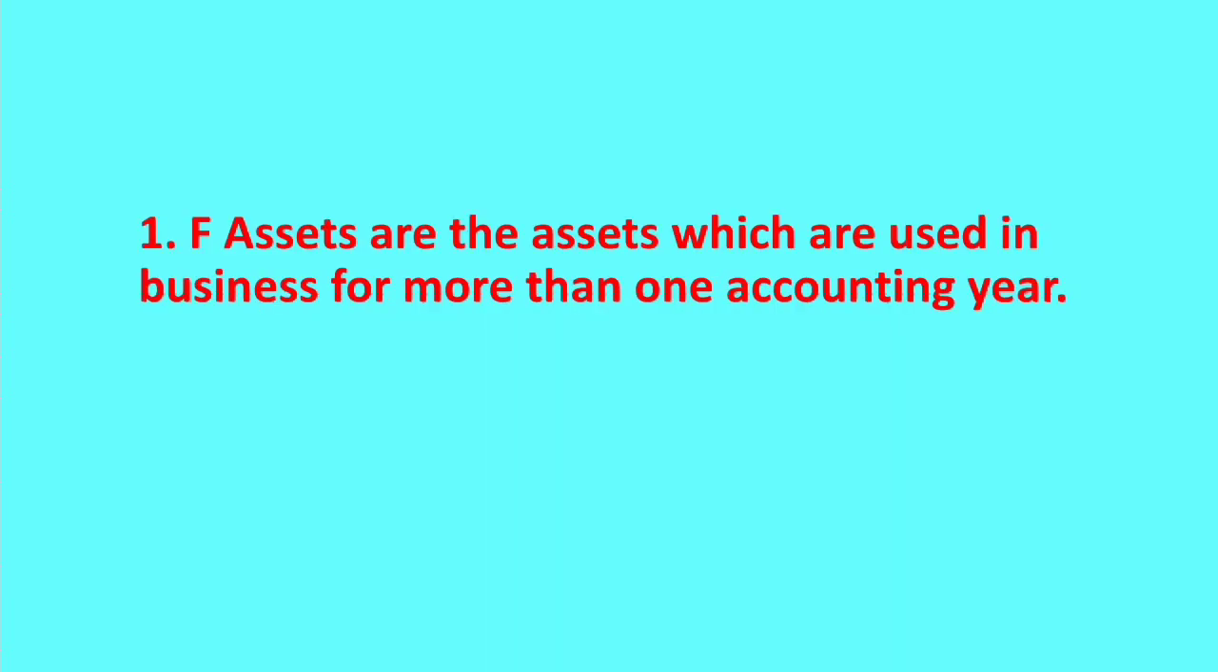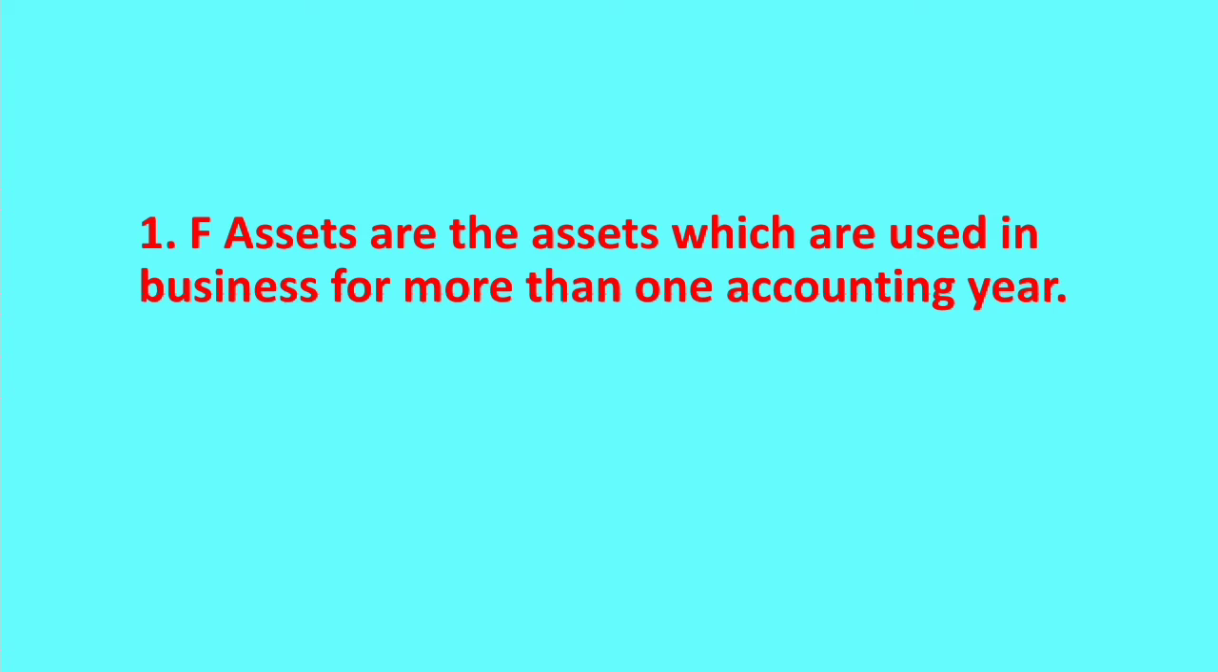Today we are starting a new lesson. Depreciation. What is depreciation? It is a term related to fixed assets. Then what are fixed assets? Fixed assets are the assets which are used in business for more than one accounting year. Assets like building, machinery, furniture, etc. are fixed assets. We can use such assets for many years. And the value of fixed assets will gradually decrease.